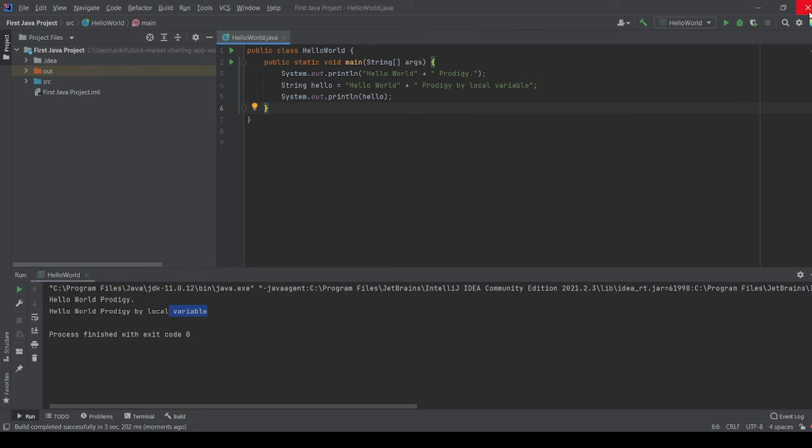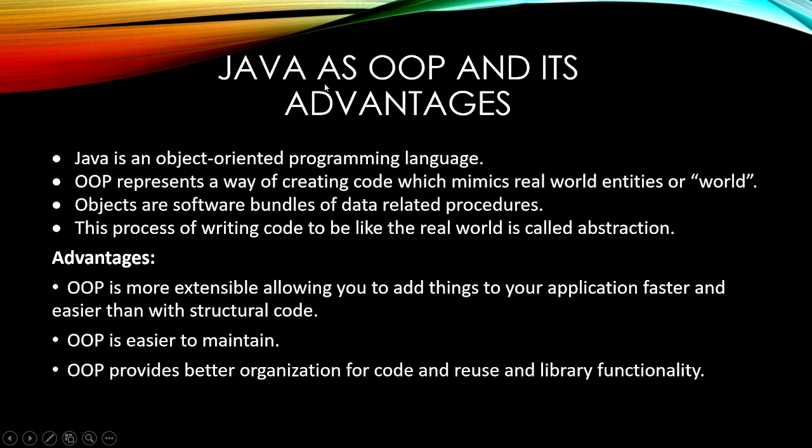Let's talk about object-oriented programming. Let's close this window. Okay. So let's talk about what Java is as OOP and its advantages. I have already said that Java is an object-oriented programming language, and it is basically a way of creating code which mimics real world entities. We create objects. For instance, we can say that a person is an object and its properties can be its name, its ID, its address, and so on.